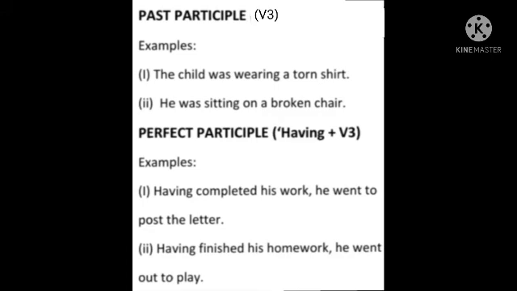Let's see perfect participle. Perfect participle is formed by using having plus the third form of the verb. For example, having completed his work, he went to post the letter. Having finished his homework, he went out to play. Perfect participle shows the completion of one work.